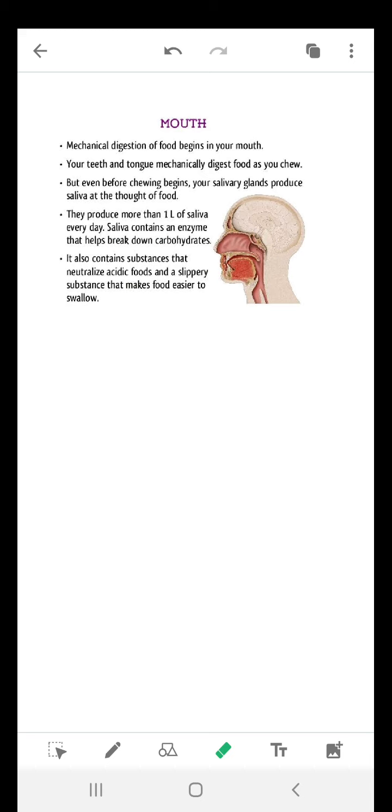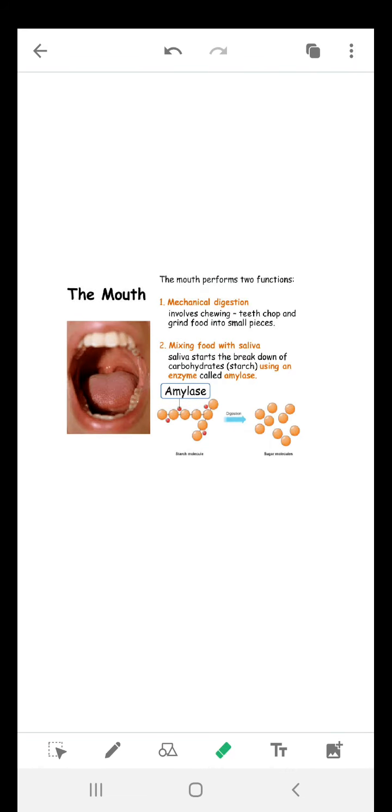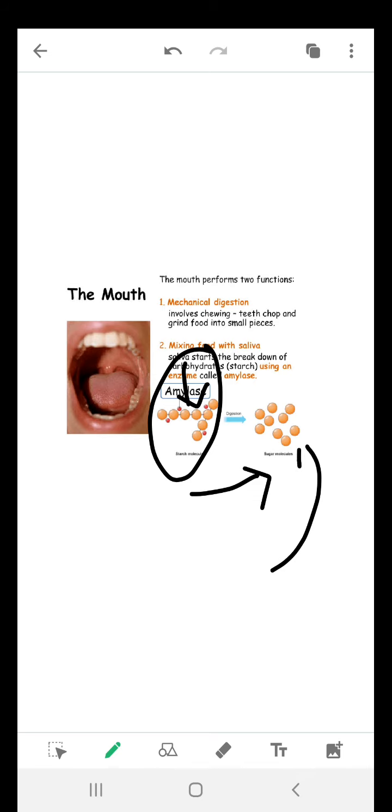Okay, what is the pH of your mouth? The pH of the mouth is neutral. That's why the amylase works on that pH. I'm not going into the enzymes, because we have already covered it in the chapter enzymes. Here you can see how the amylase acts. This is the molecule of a starch. Basically, the amylase is acting on the bond of the starch and it is converting the starch into sugar molecules. You can see over here, right?